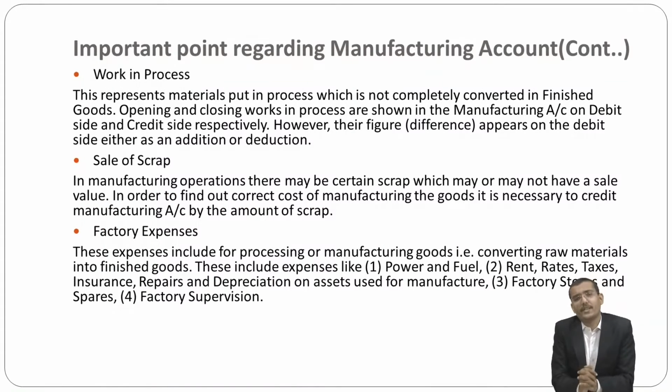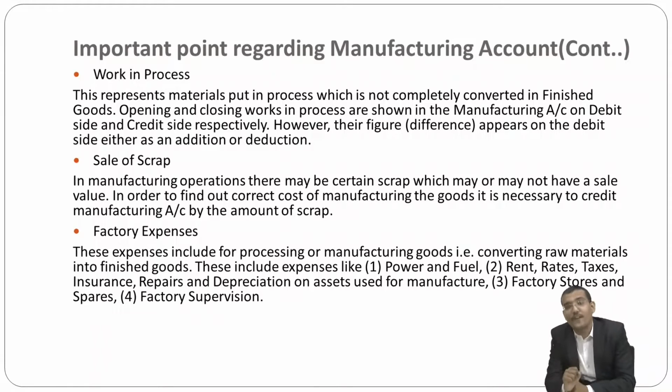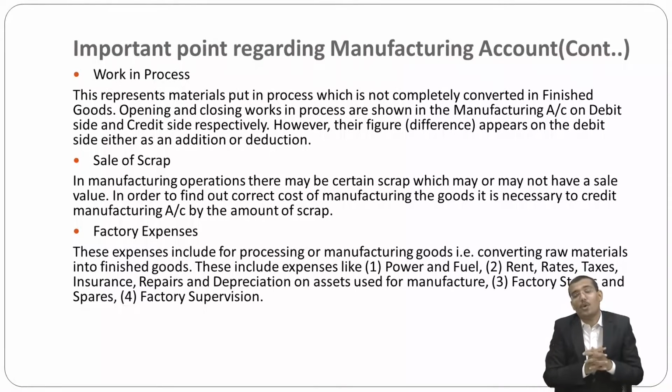The next important point is work in progress. Material put into the process which is not completely converted into finished goods is treated as work in progress or semi-finished goods.